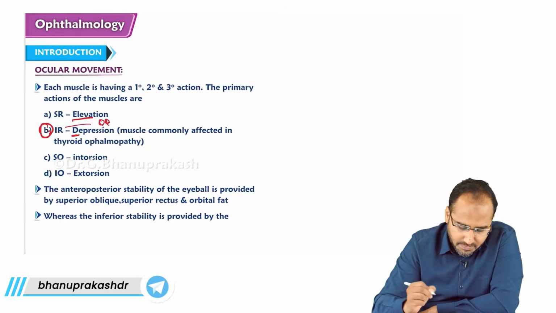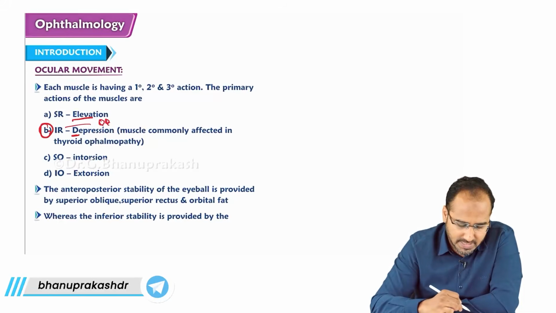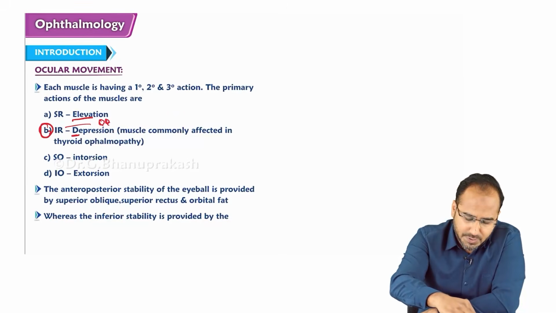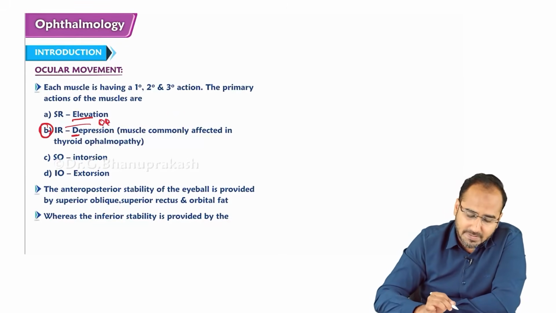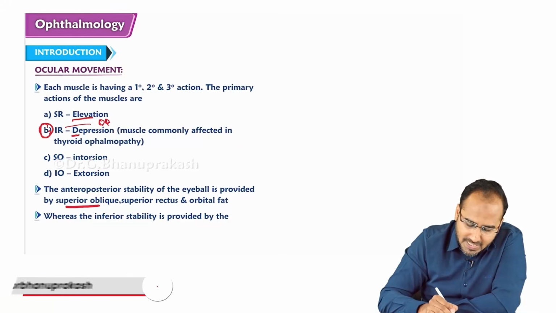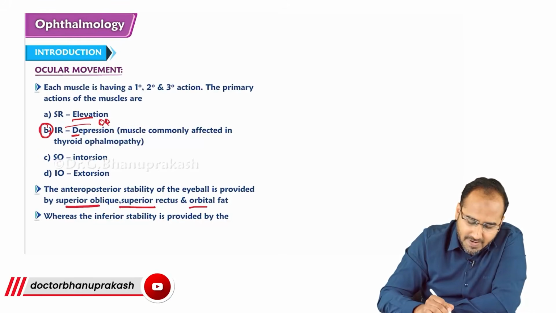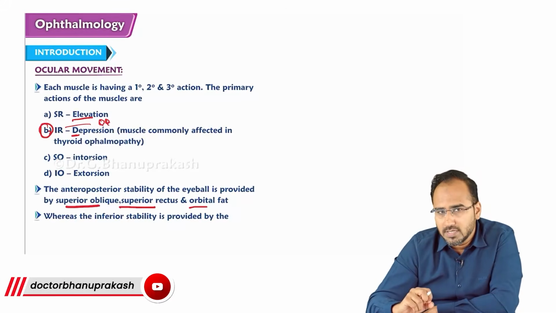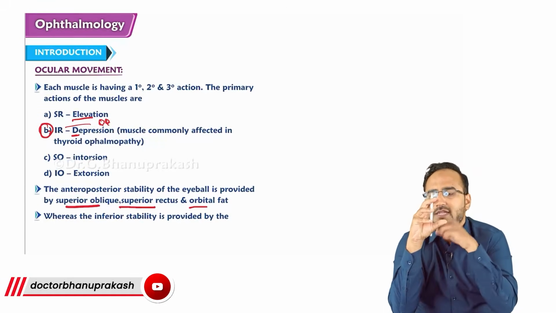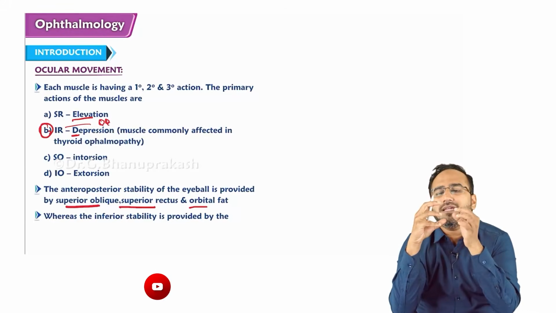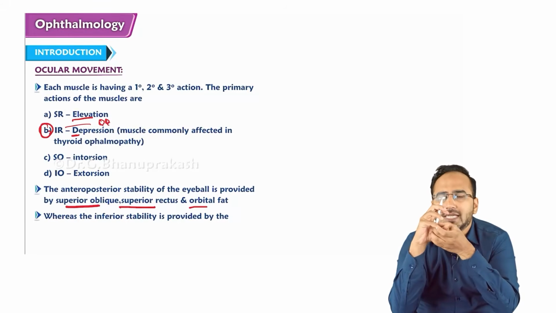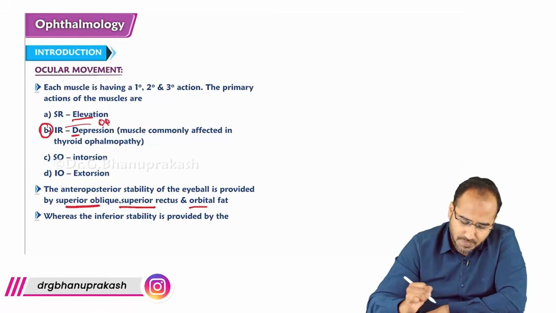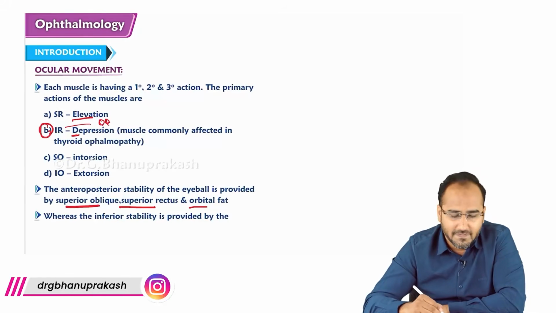Now remember guys, other muscles like superior oblique, superior rectus, and orbital fat provide stability to the eyeball. The anterior, posterior stability to the eyeball is provided by superior rectus, superior oblique and orbital fat.